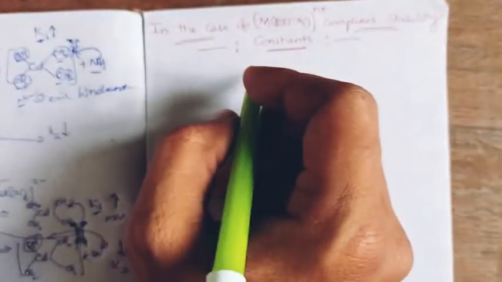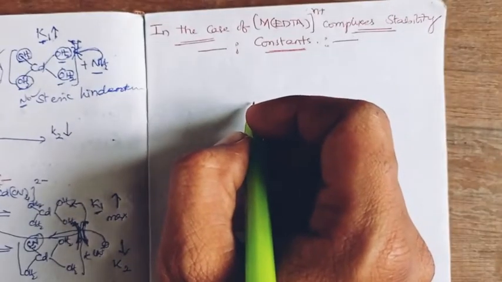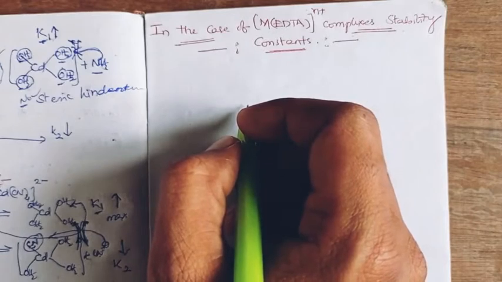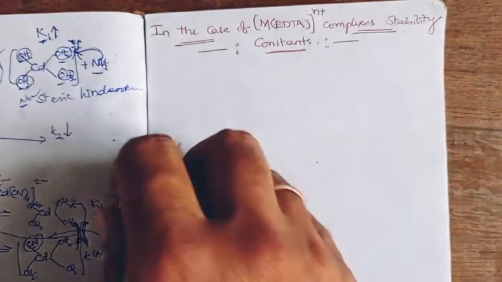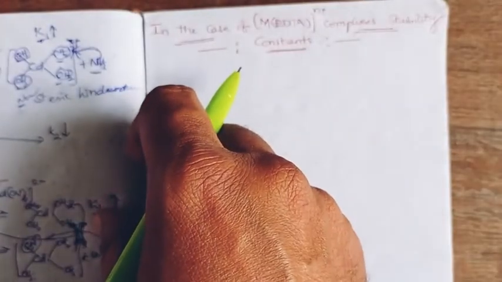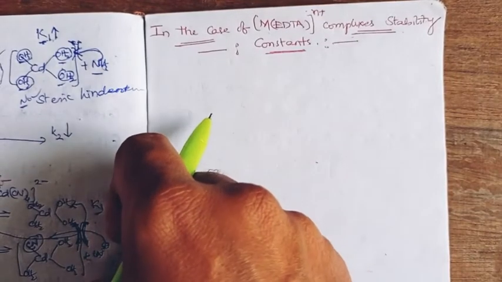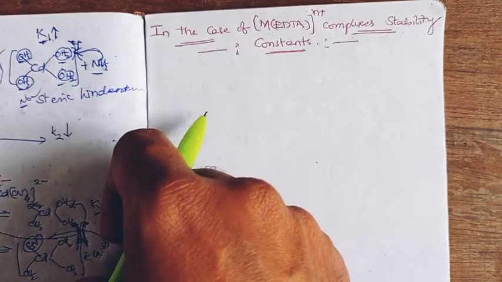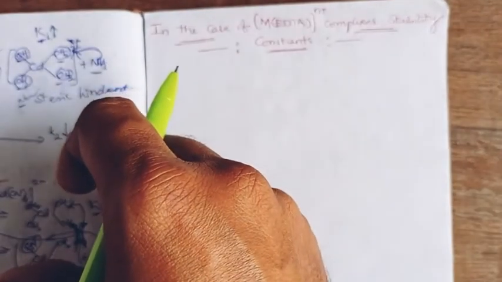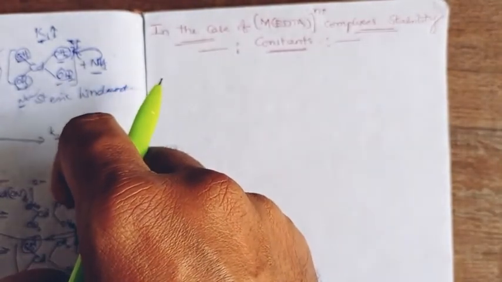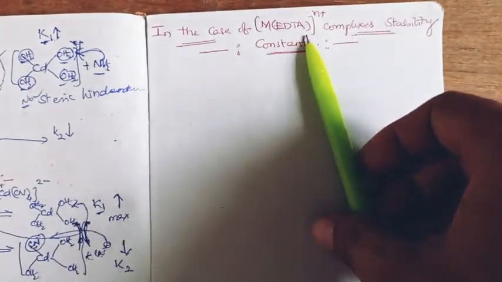Good morning, everyone. Today, I am going to explain the different types of stability constants in the special case of metal EDTA complexation. Why do we give extra importance to the metal EDTA complex? In most solution experiments or solution analysis, the analysis of complexes takes place with the help of the EDTA ligand.